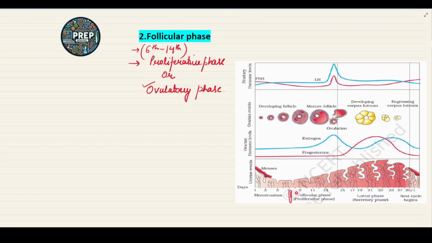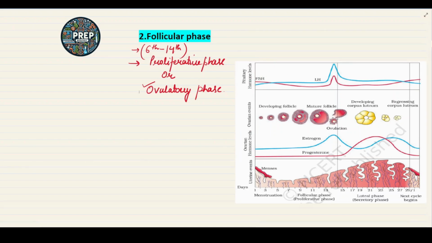Now the next phase is the follicular phase, that is called the proliferative phase. The follicular phase occurs from the 6th to 14th day of the menstrual cycle. So in this phase, what happens? If we see this chart, there are ovarian events, ovarian hormones, and pituitary hormone levels also shown in this chart.